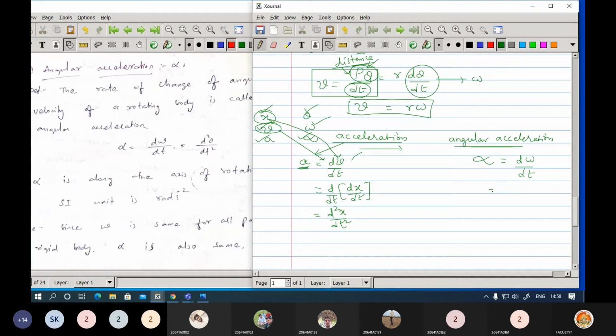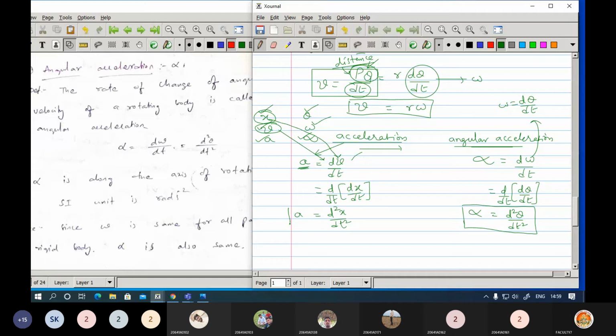Now similarly you can replace the concept here. So what is omega actually? Omega is nothing but d theta by dt. Now you replace that omega, you will get d by dt, and here d theta by dt. Now this can be given as d square theta by dt square. So angular acceleration alpha can be given as d square theta by dt square.